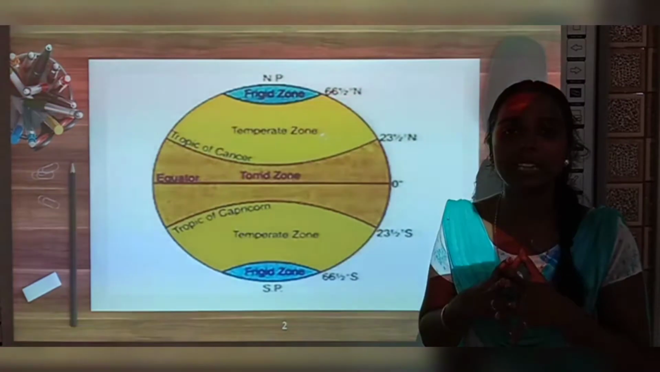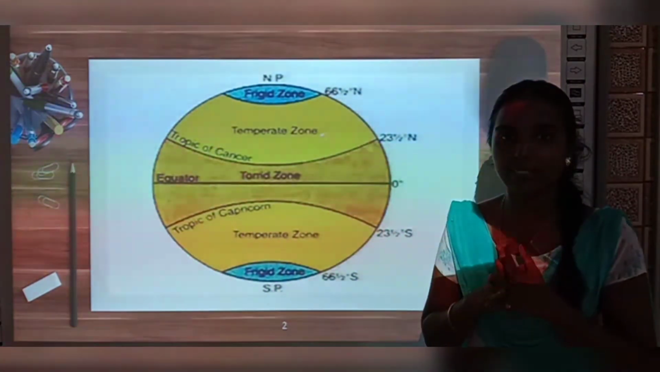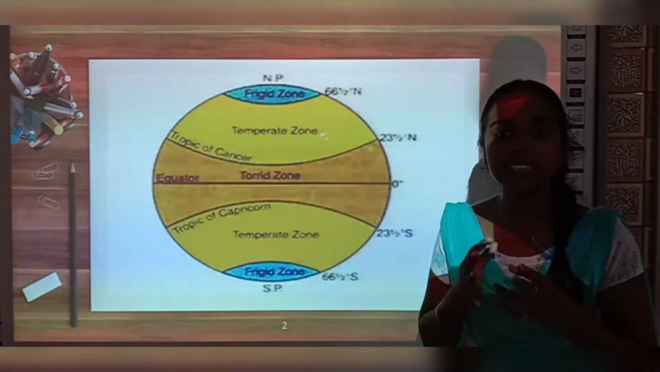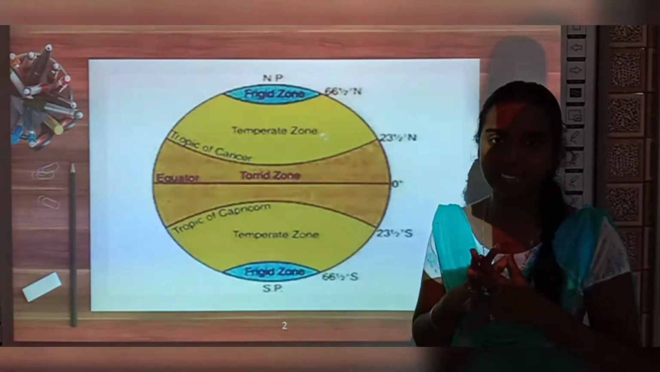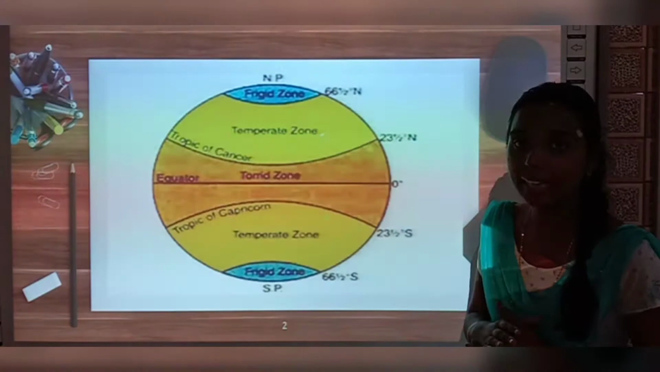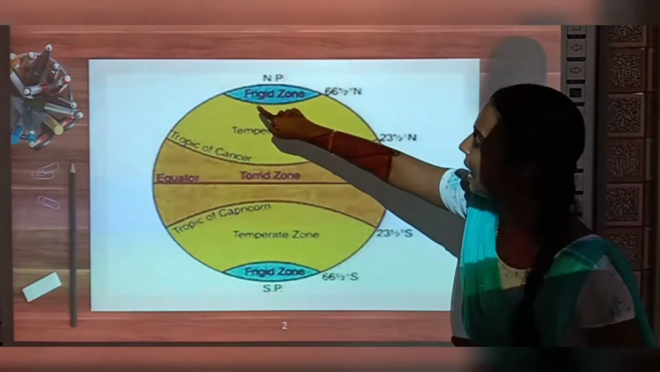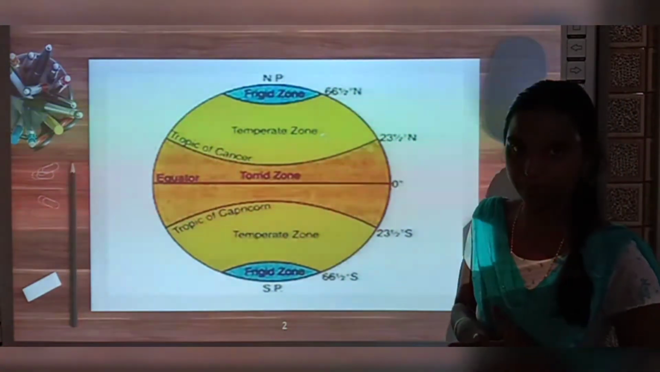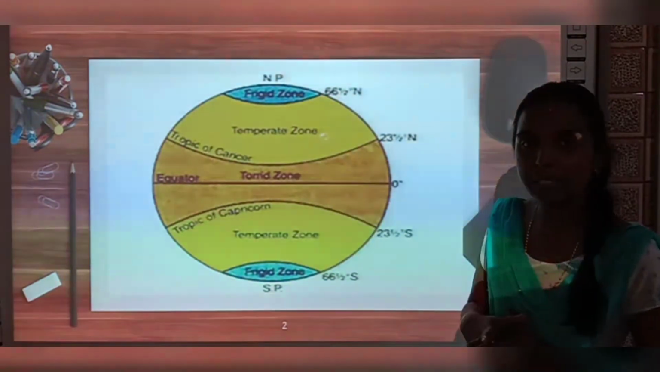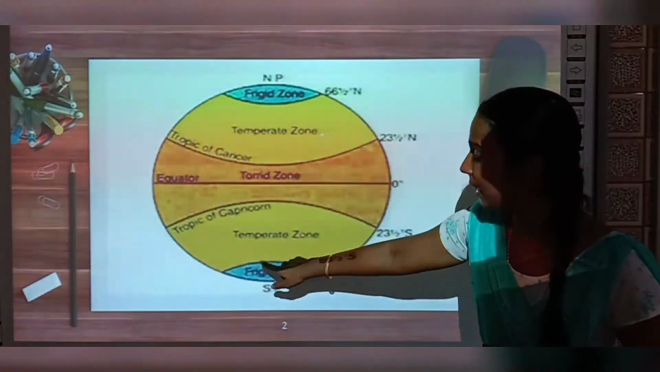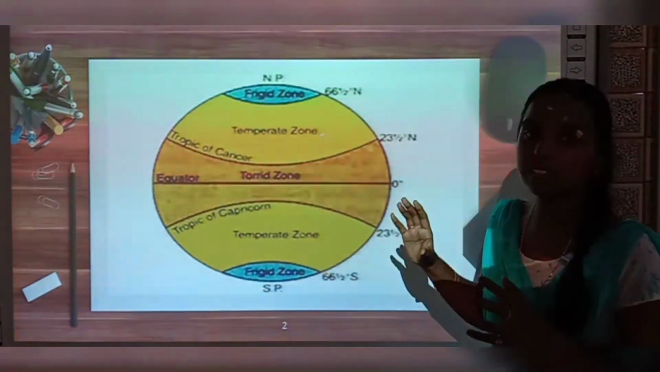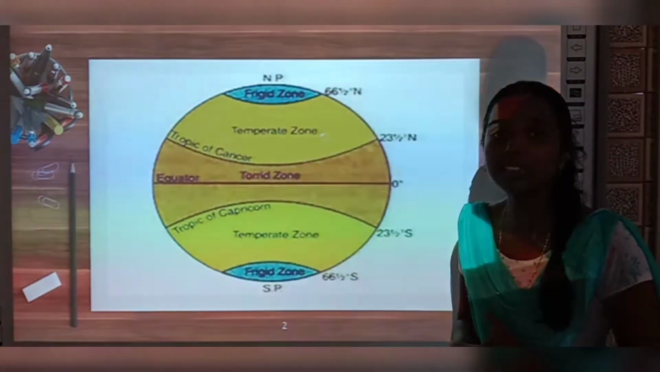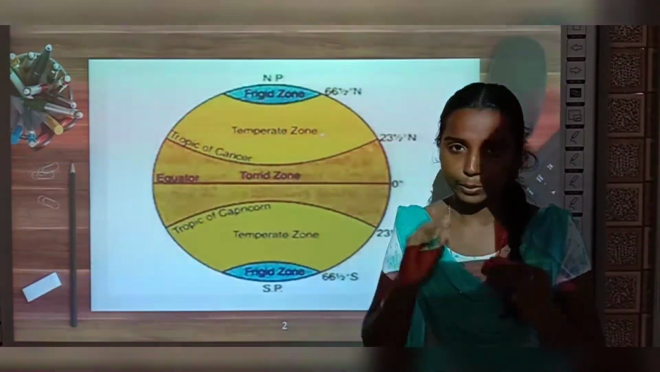We have learned about the location of the frigid zone, right? Where is this frigid zone located? It is located towards the poles, right? In the northern hemisphere, it is located between the Arctic Circle and the North Pole. And in the southern hemisphere, it is located between the Antarctic Circle and the South Pole. So this frigid zone is located towards the poles. That's why it is always cold, right?